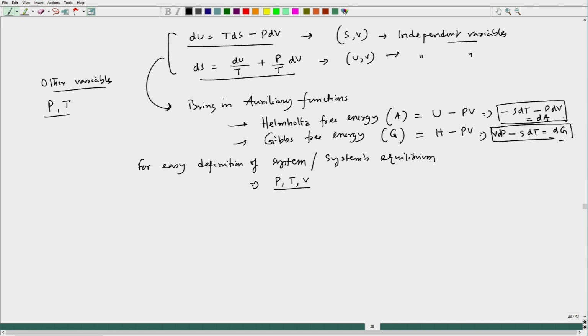Now, you see that for the first one, Helmholtz free energy, the two independent variables are temperature and volume, and for the second one, Gibbs free energy, the independent variables are pressure and temperature. So, I can easily control those two variables, and I can decide the equilibrium state of the system.